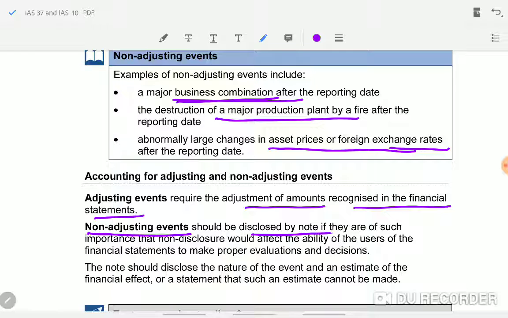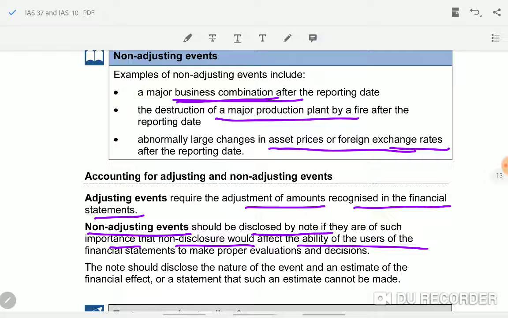Non-adjusting events should be disclosed if they are of such importance that non-disclosure would affect the ability of users of the financial statement to make proper evaluations. That means it is material information that should be disclosed. It will be useful when investors make decisions.